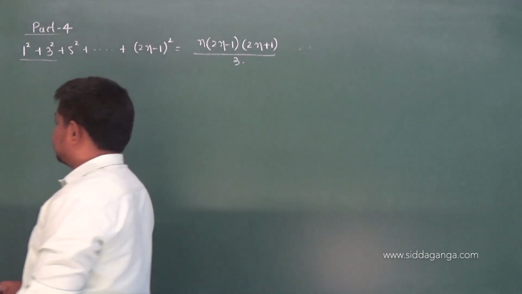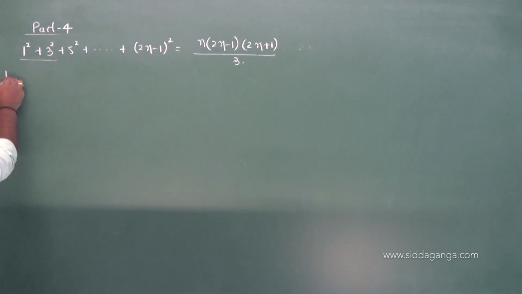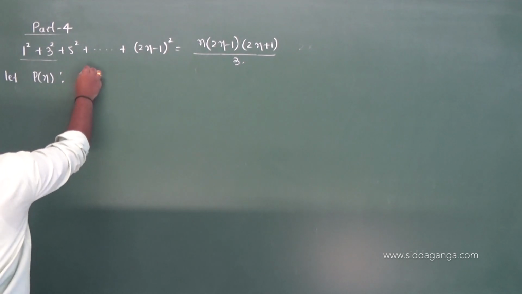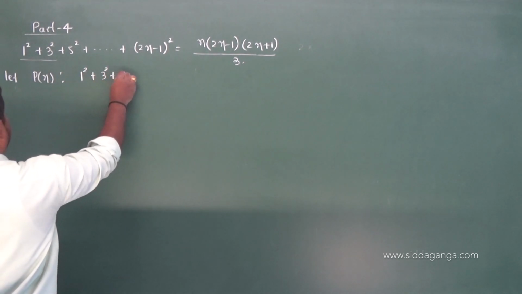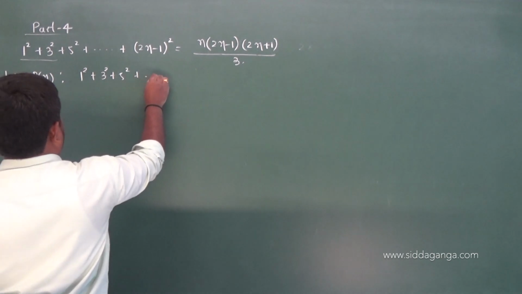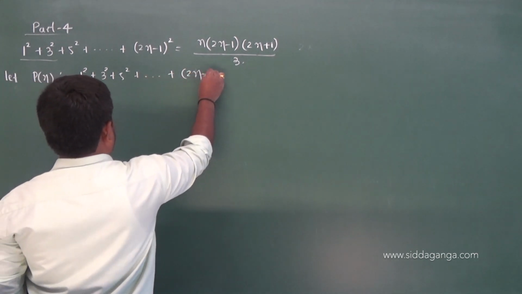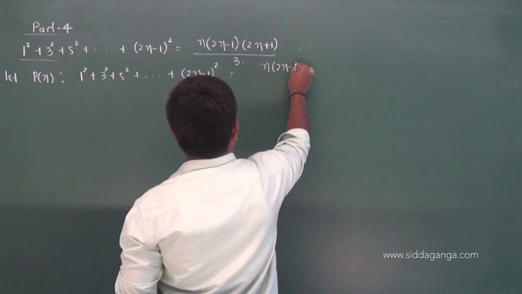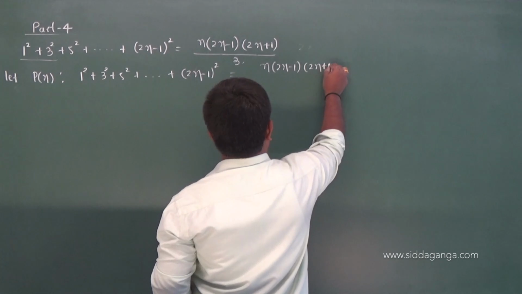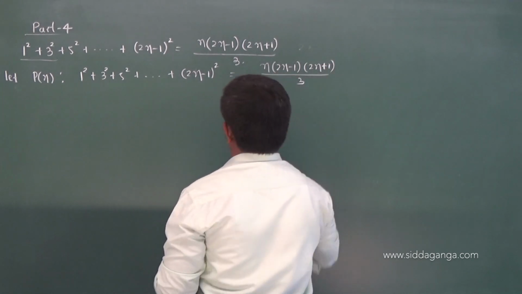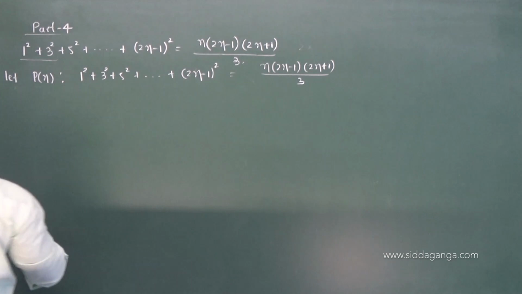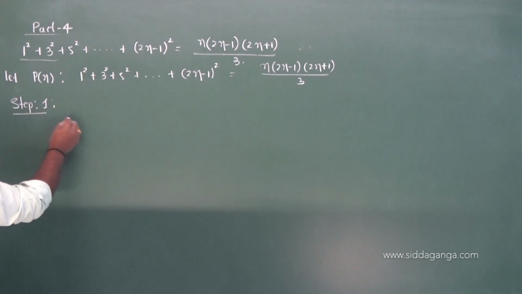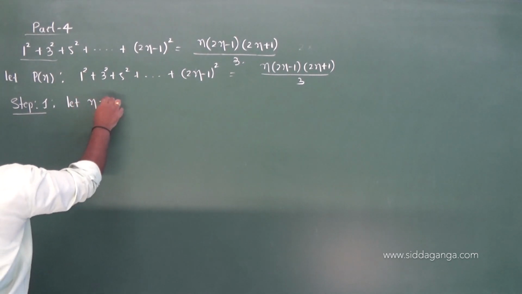Same steps as before. Let P of n be the given statement: 1 square plus 3 square plus 5 square and so on, 2n minus 1 whole square is equal to n into 2n minus 1 into 2n plus 1 by 3. Step 1: let n is equal to 1.